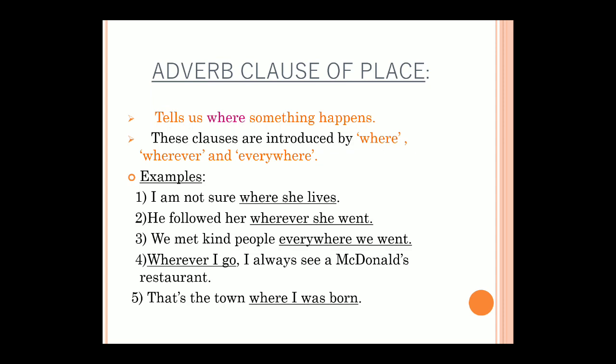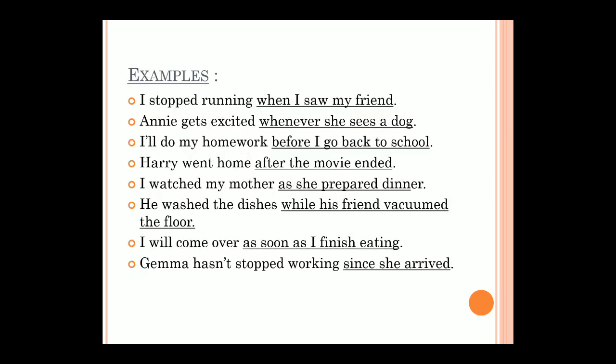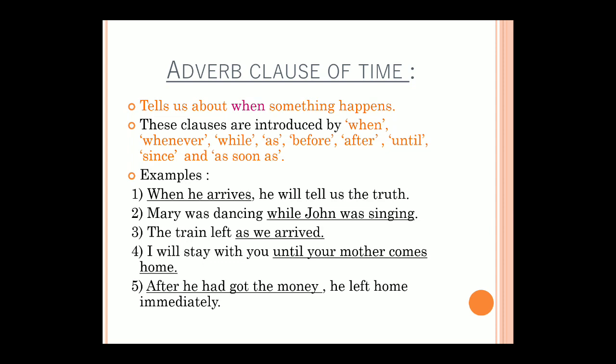That's the town where I was born. So where I was born is my adverb clause of place. It shows which place I was born, okay. Then adverb clause of time. Now time, again you need to look out for these words like when, whenever. There it was wherever, here it is whenever. Then while, as, before, after, until, since and as soon as. All these subordinators indicate time. So whenever you get these subordinators, you should know that this is adverb clause of time.